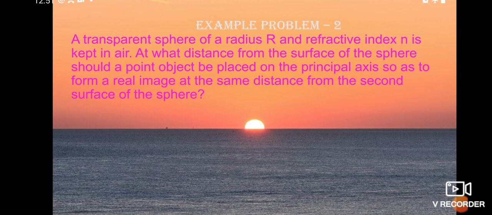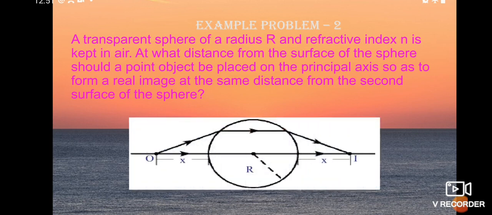You can understand these terms by the diagram given in your textbooks. Here a transparent sphere has been taken and its radius of curvature is taken as r, and the refractive index is n.